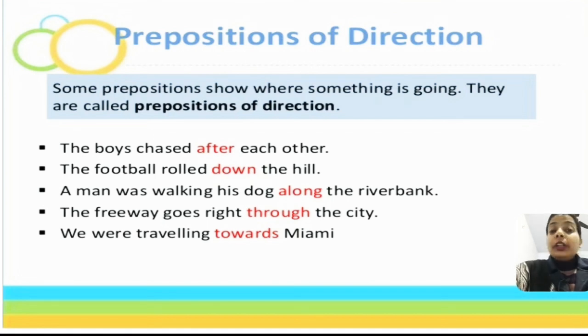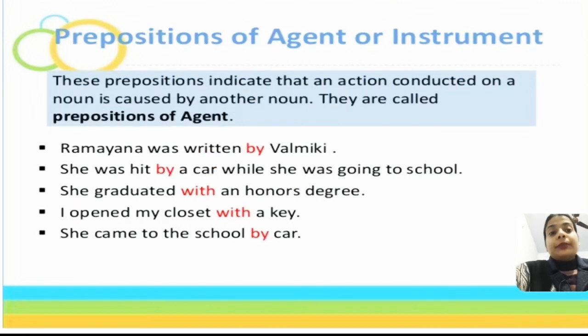So here all the highlighted words after, down, along, through, towards are showing where something is going, where the noun is going. So these highlighted words are known as prepositions of direction. I hope students you are understanding these kinds of prepositions nicely. Now let's have a look at the next kind of preposition.